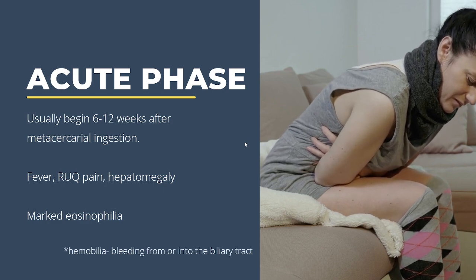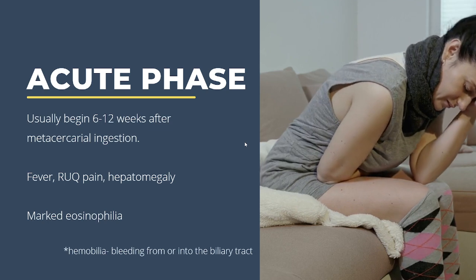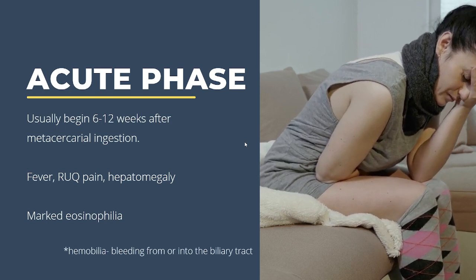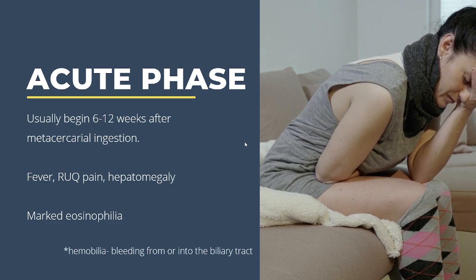So to turn over to the acute phase, an infected patient will present acutely with symptoms beginning about 6 to 12 weeks after metacercaria ingestion. During the migration of the juvenile parasite from the intestines to the liver, when it burrows into the liver parenchyma, traumatic and necrotic lesions are produced.